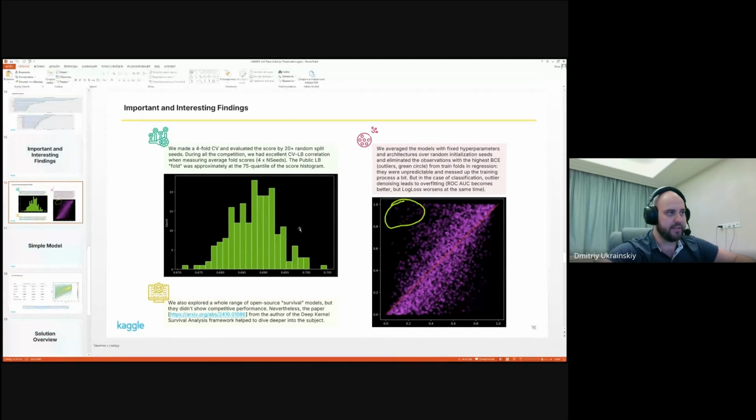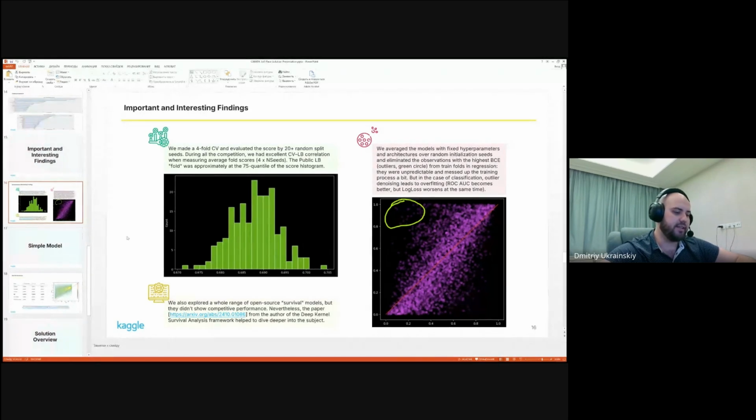So here we can see the score histogram for one of our experiments. The public fold was approximately here. And this approach allowed us to climb the leaderboard really stably.